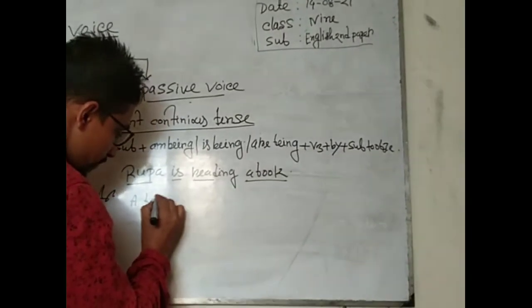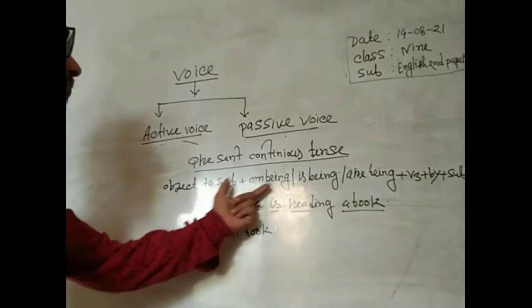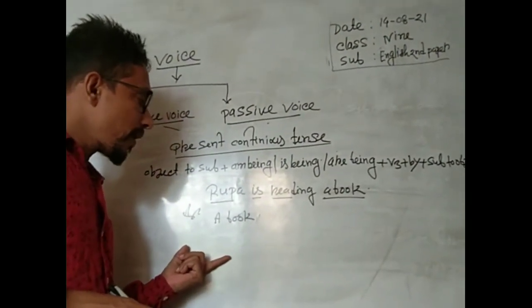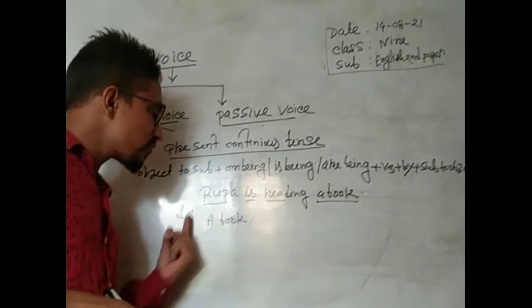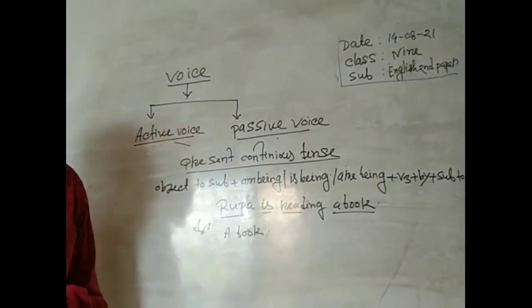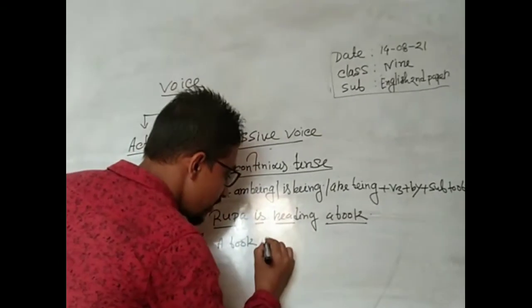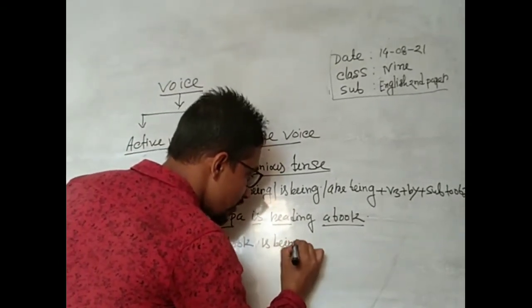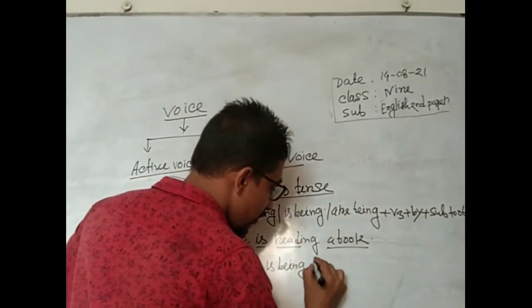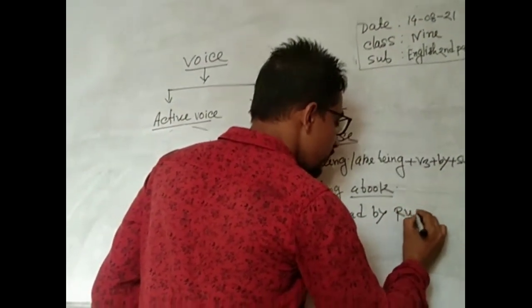A book is third person singular number, so we use is being, then main verb P3 read. A book is being read by Rupa.